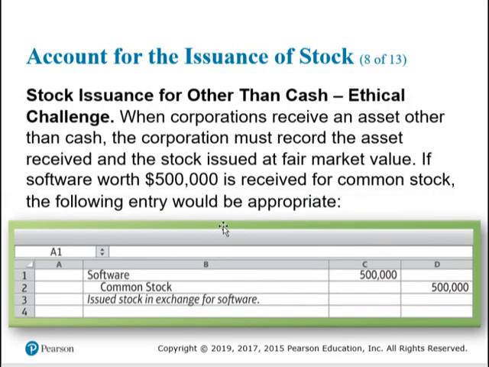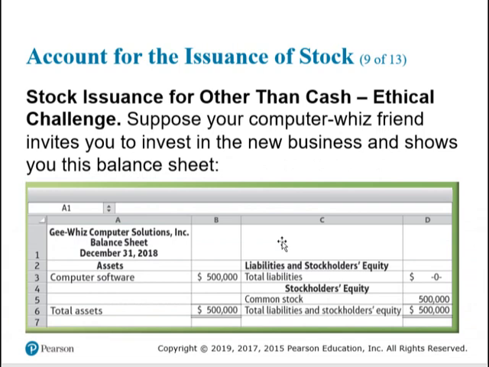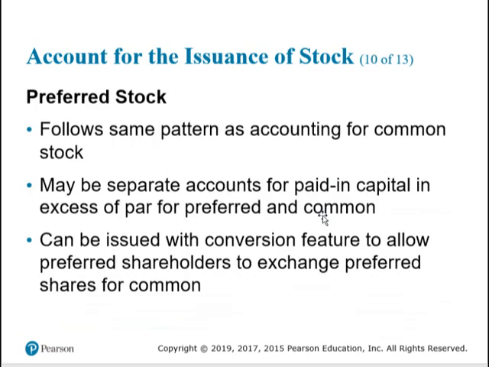This example is software exchanged for stock. The asset must be recorded at fair market value, so they debit the asset and credit the stock as usual. That's some software worth $500,000. This example of a balance sheet asks, would you invest in this company? I don't think there's any software worth that much, so my answer would be no. If that's their only asset, no.